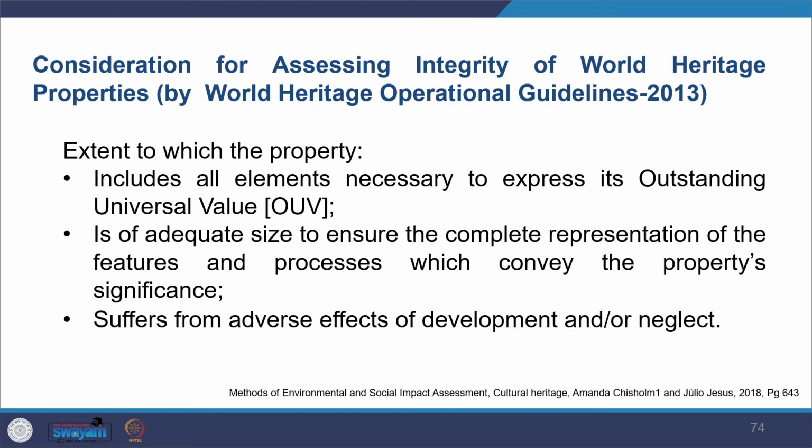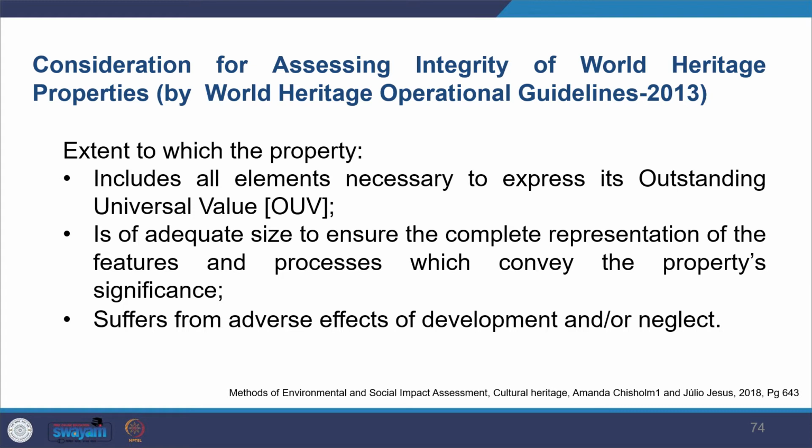So, while you're looking at the aspect of integrity, there are other considerations which you get from the World Heritage properties guide, the World Heritage operational guidelines. So, how do you really assess the integrity of a place?